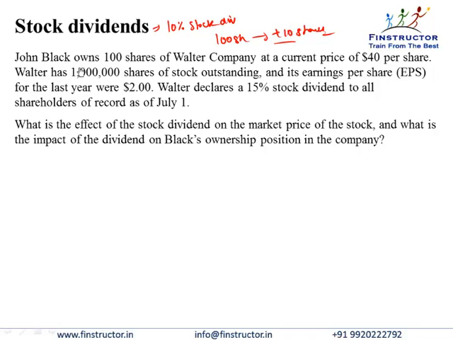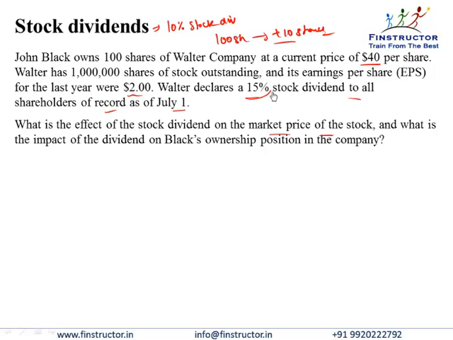So John Black owns 100 shares of Walter Company at a current price of $40 per share. Walter has 1 million shares of stock outstanding, and its earnings per share for last year were $2. Walter declares a 15% stock dividend to all shareholders of record as of July 1st. What is the effect of the stock dividend on the market price of the stock? And what is the impact of the dividend on Black's ownership position in the company?